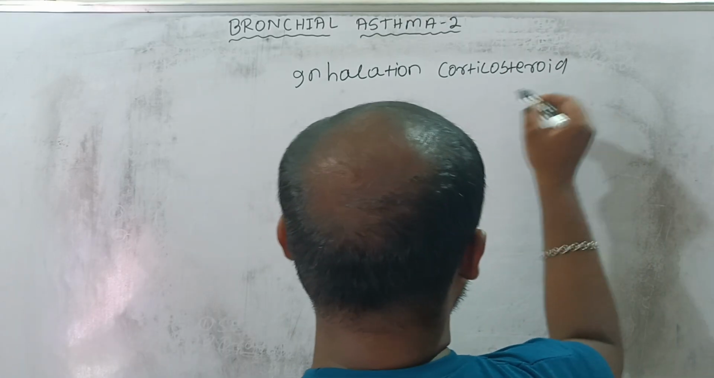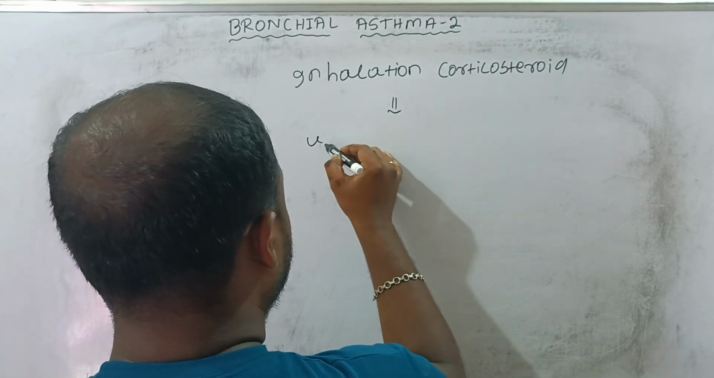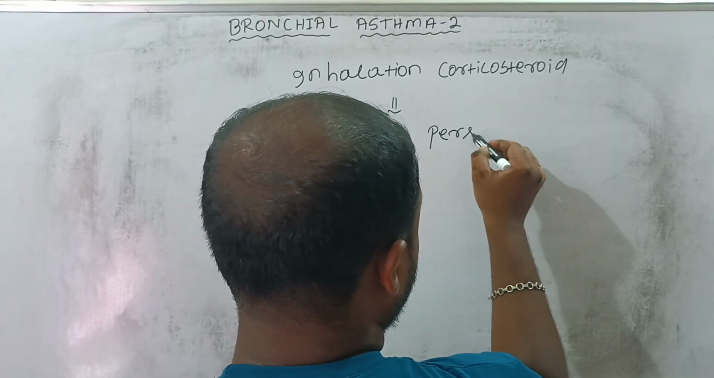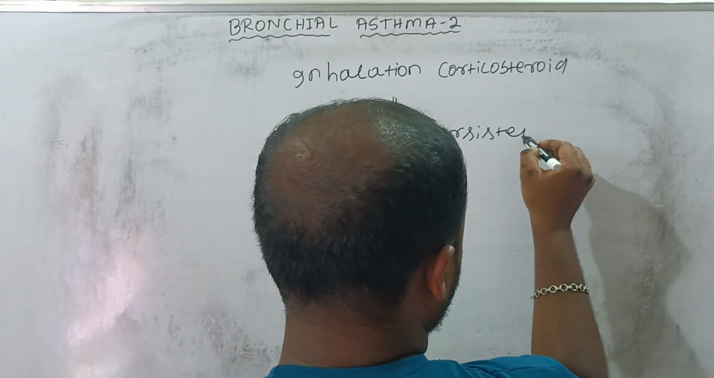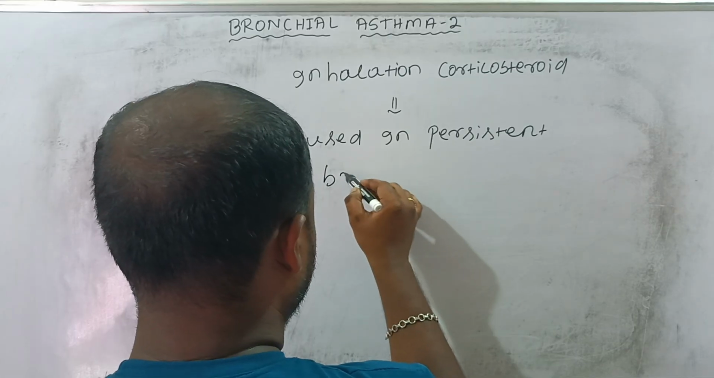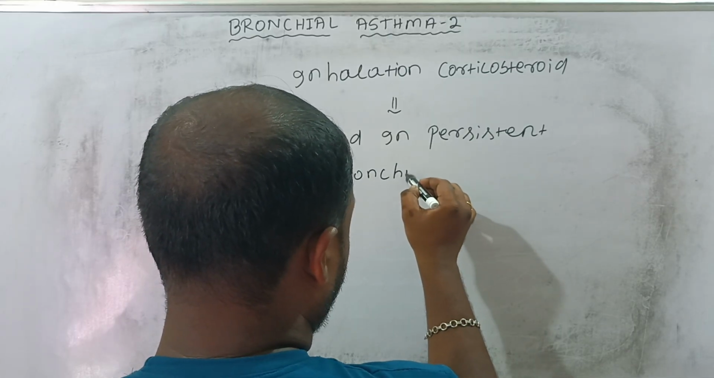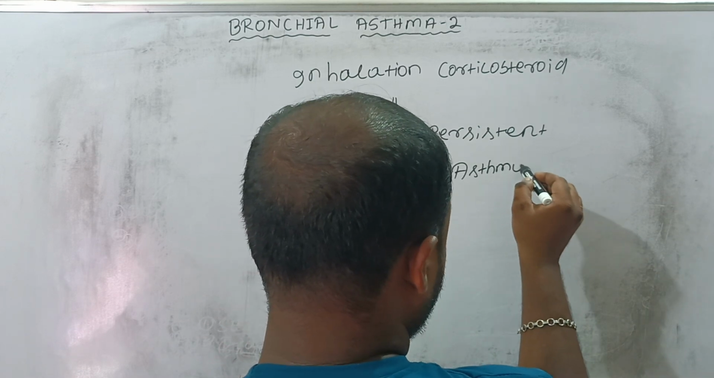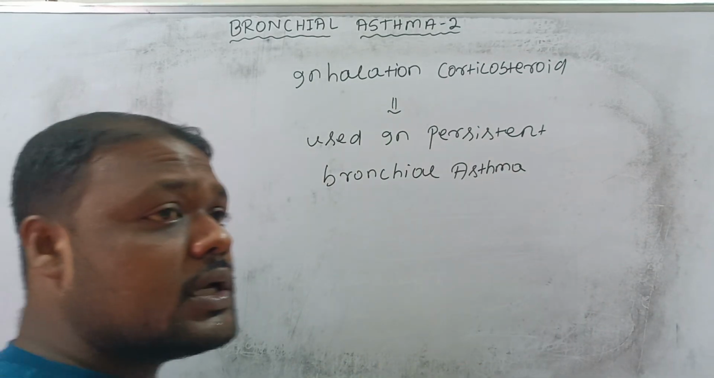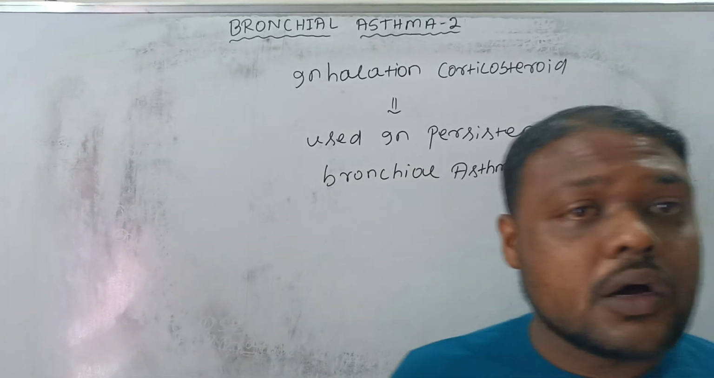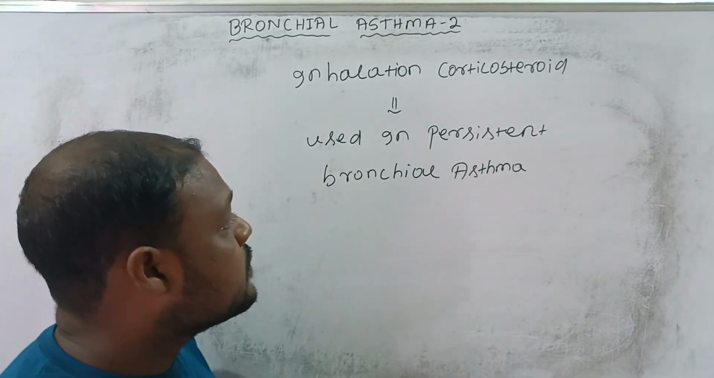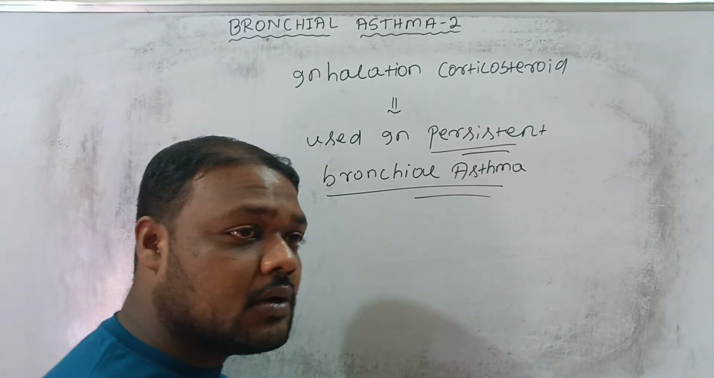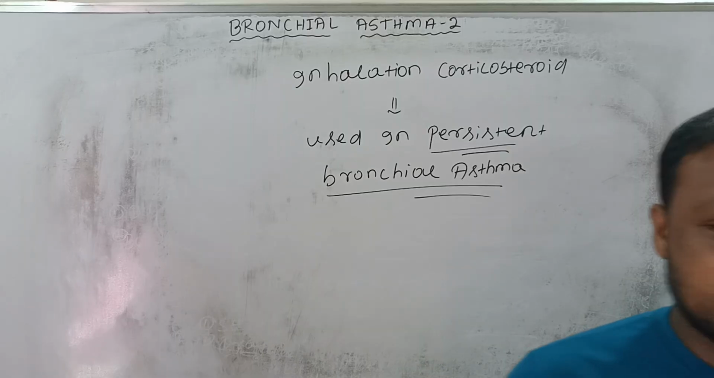So the inhalation corticosteroid is used in persistent bronchial asthma. Always remember, the inhalation corticosteroid is always used in persistent bronchial asthma.